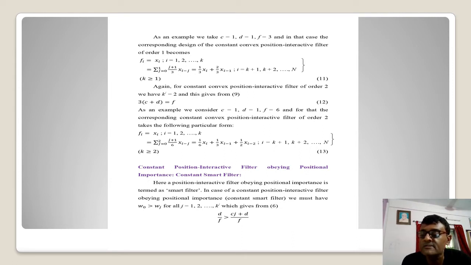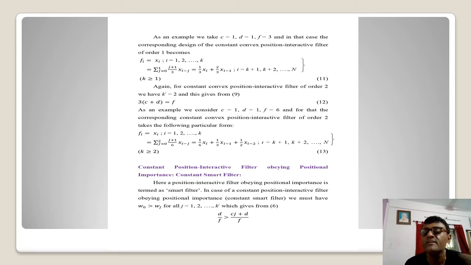This is what is called the position interactive filter, and later on we have idealized the matter as a smart filter or smart smoothing. So at the very next level, we now idealize the matter of the constant position interactive filter obeying positional importance. Let me now introduce the matter of positional importance, and that is called a constant smart filter.